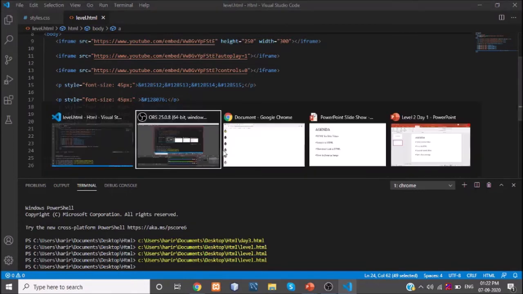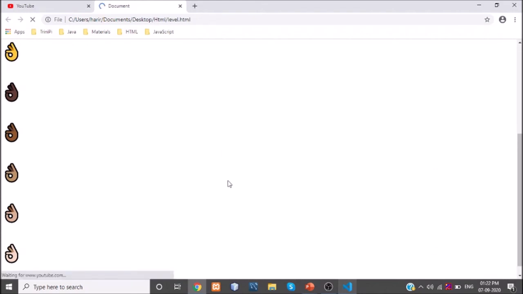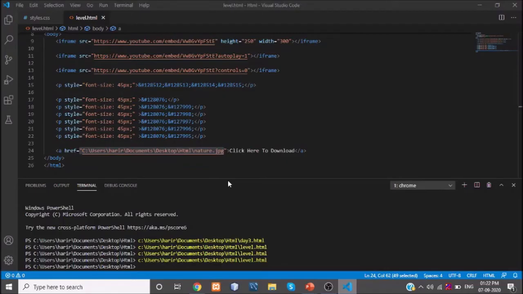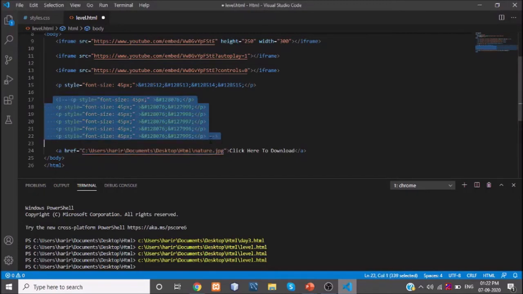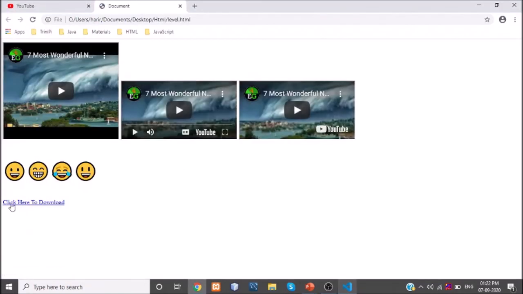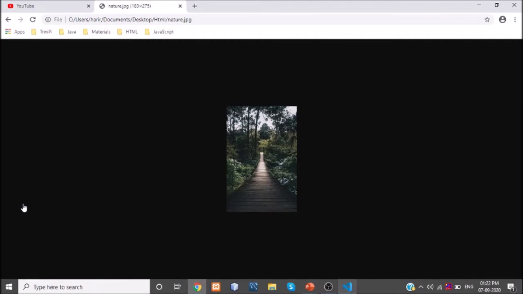So let's see what happens, how it is replicated. Let me remove this code. See, it gives click here to download. When you click on that, it just shows the image, right?